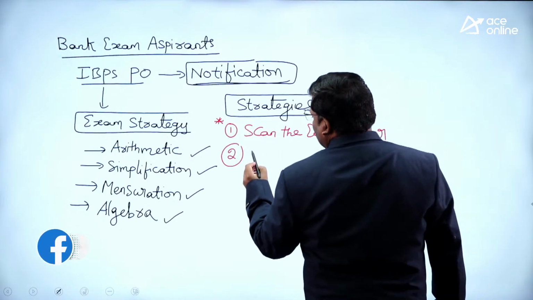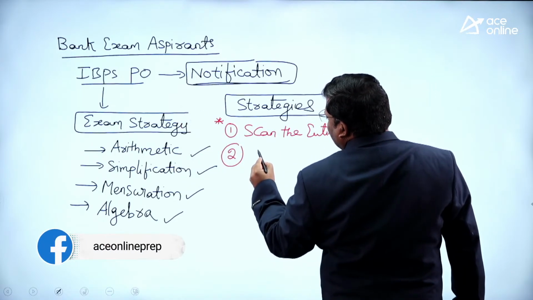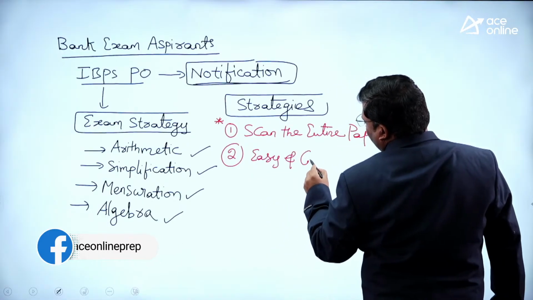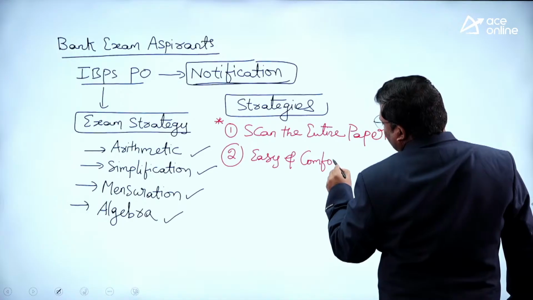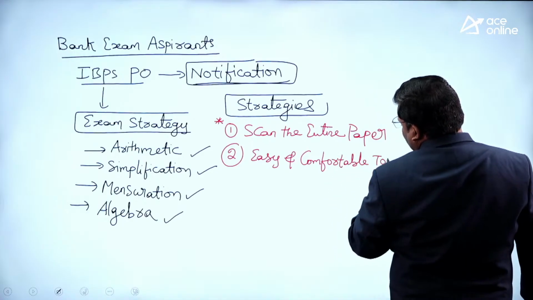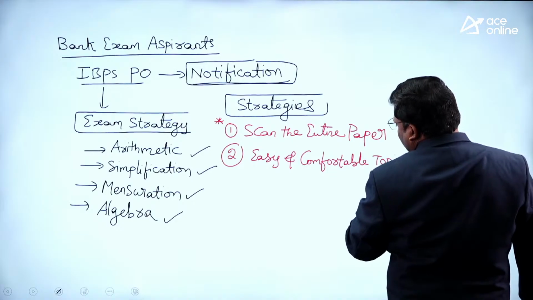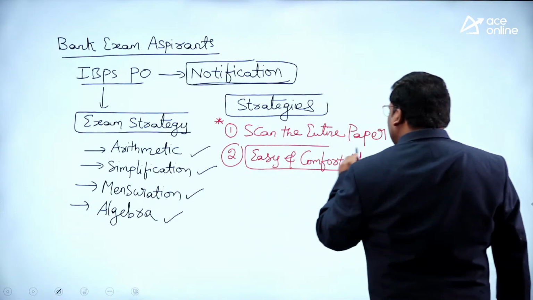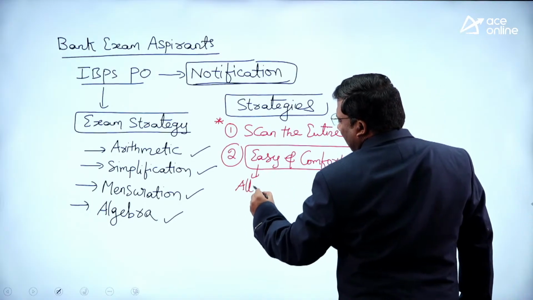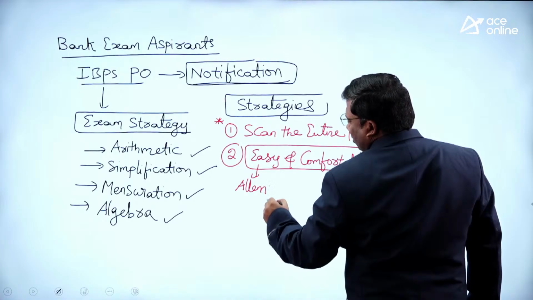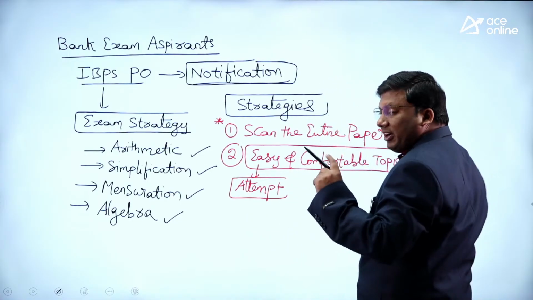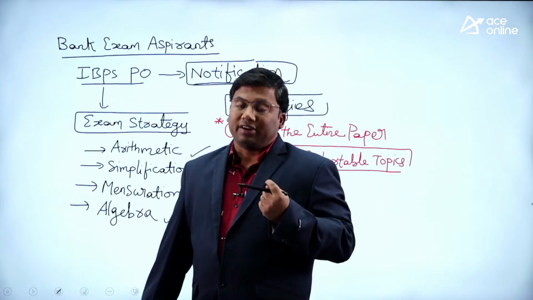The second thing is, I will start with the easy topics and your comfortable topics. In case you consider yourself very good in number system, you will see what kinds of questions are there. You will start attempting the questions based only on easy and comfortable. Easy and comfortable for you might be difficult for me.